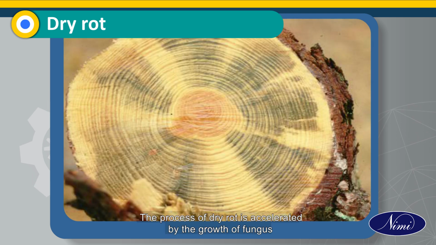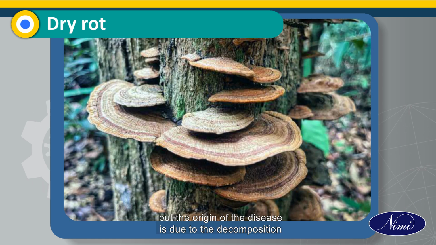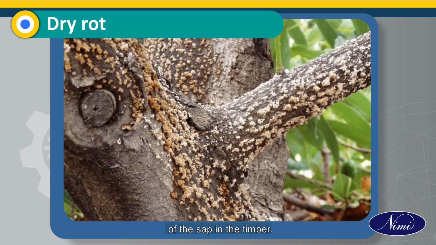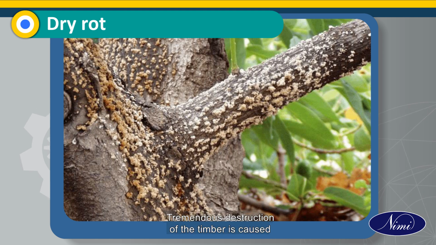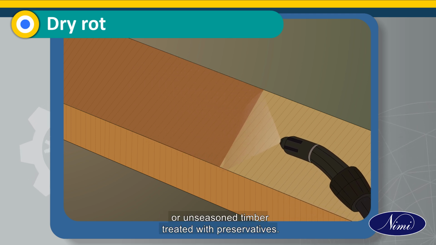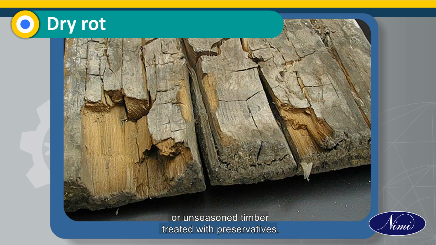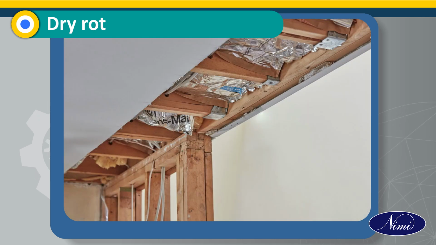The process of dry rot is accelerated by the growth of fungus, but the origin of the disease is due to the decomposition of the sap in the timber. The food for the growth of fungi is supplied by this decomposition. Tremendous destruction of the timber is caused by this highly infectious disease. This disease may develop in seasoned timber or unseasoned timber treated with preservatives. This disease is common in warm cellars, basements, ends of timbers built into walls.